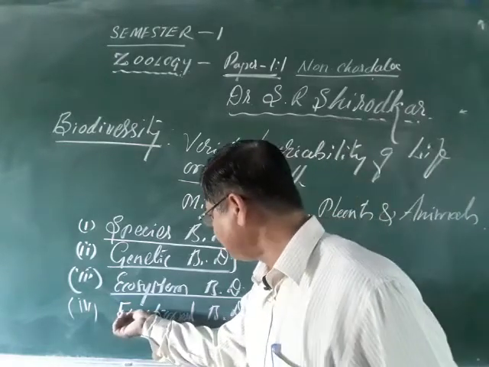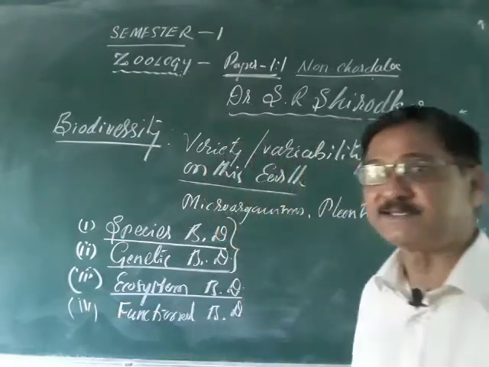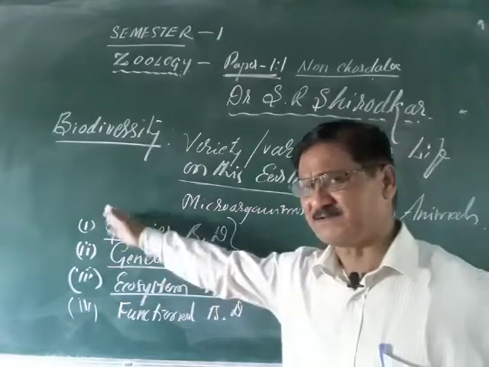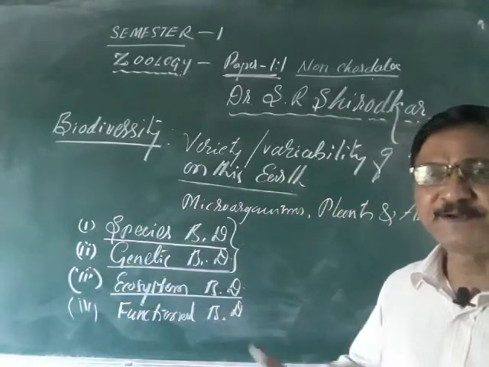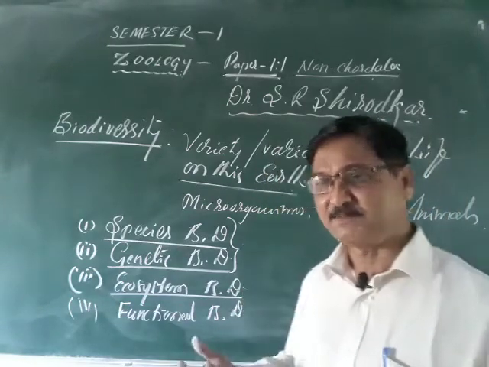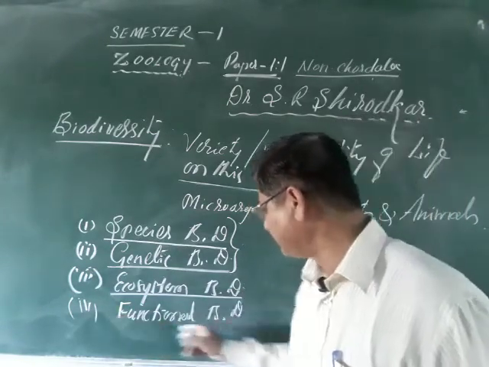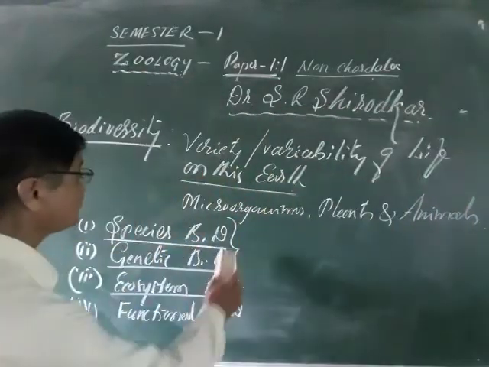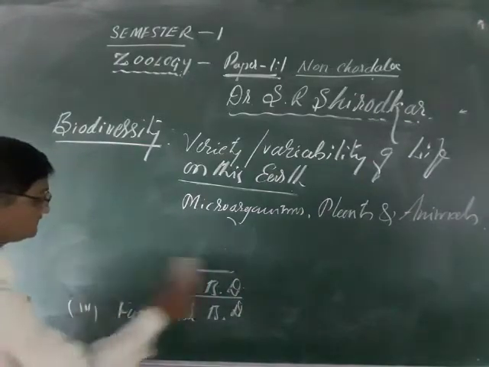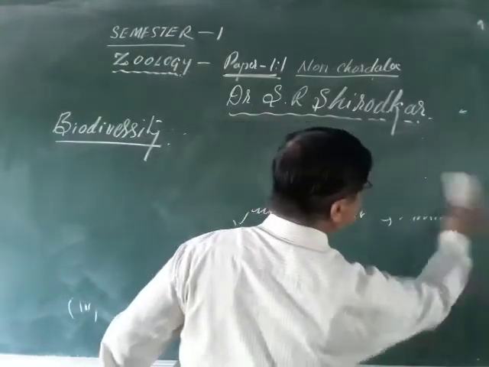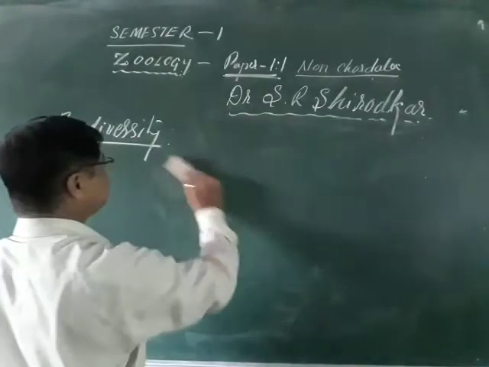And what is functional biodiversity? Functional biodiversity means the different types of animals show different types of function, mode of living, living style, all those things come under that. So that is the functional biodiversity. With reference to biodiversity, we shall come across the species. How do we define the species?